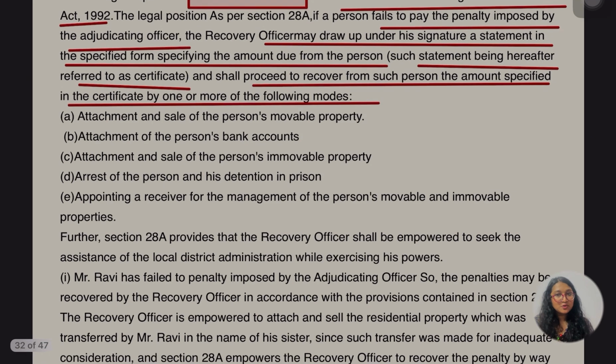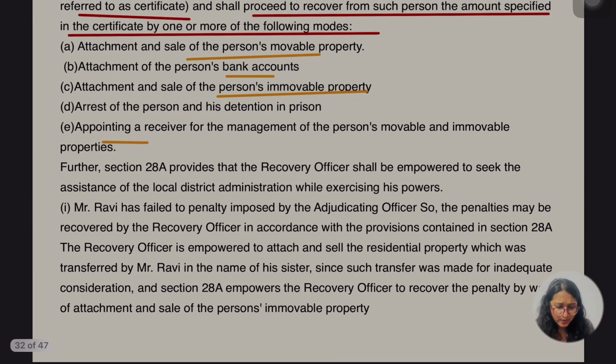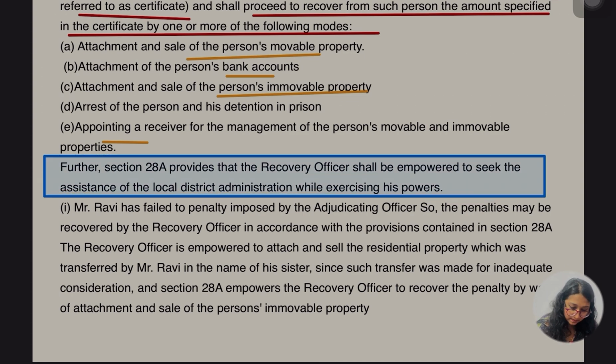ठीक है, by what modes? Modes: attachment or sale of the movable property, right? We remember this na? Yes. Okay, attachment of person's bank account. Okay, attachment and sale of immovable property of that person. ठीक है, arrest of the person and his detention in the prison and appointing a receiver. Okay, these were the things which were mentioned in 28A. Further, 28A provide that the recovery officer shall empower to seek the assistance of the local district administration while exercising his power. So we know this, ठीक है, as I told you, this was cleared part, ठीक है.